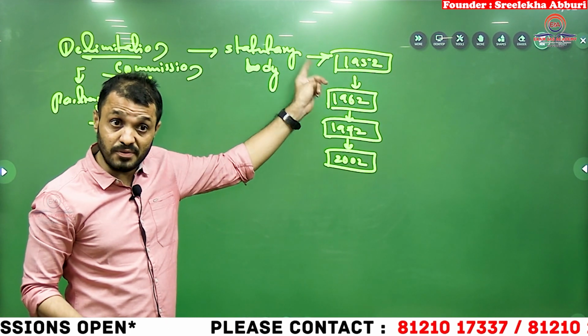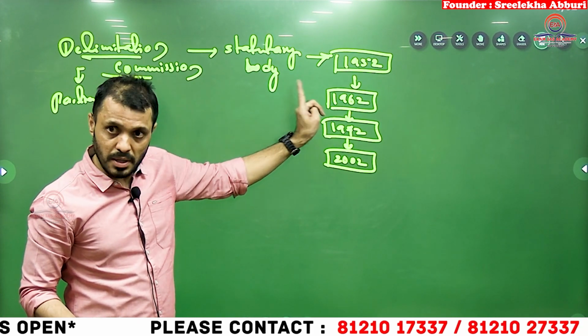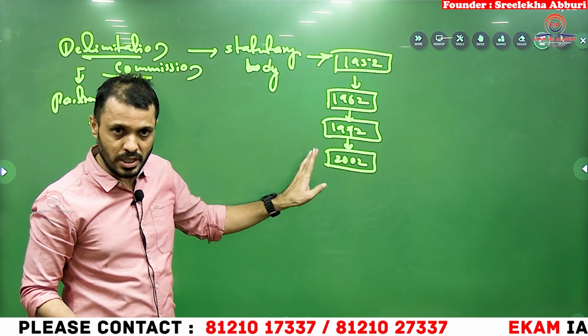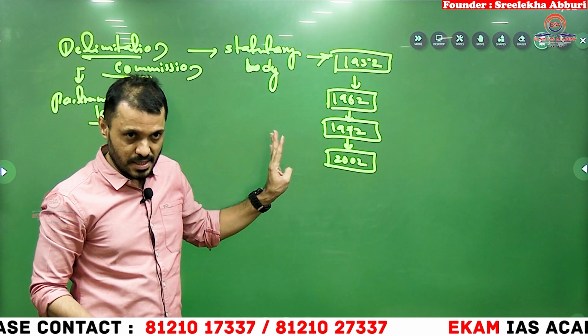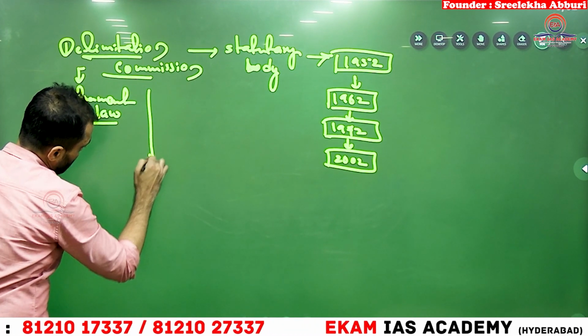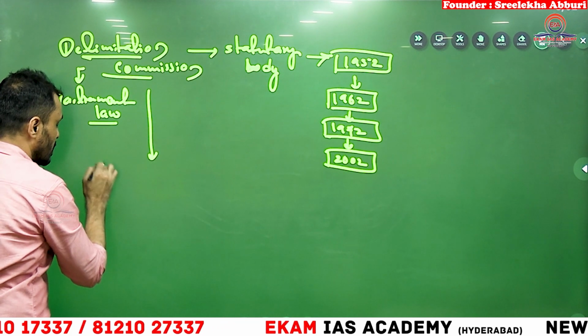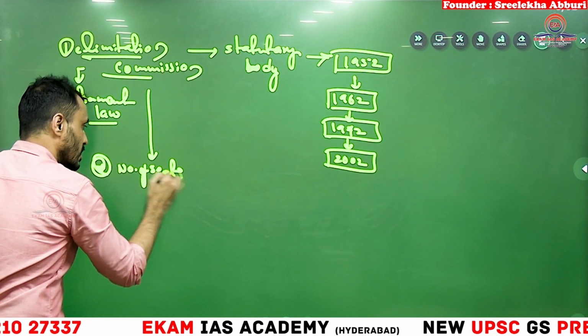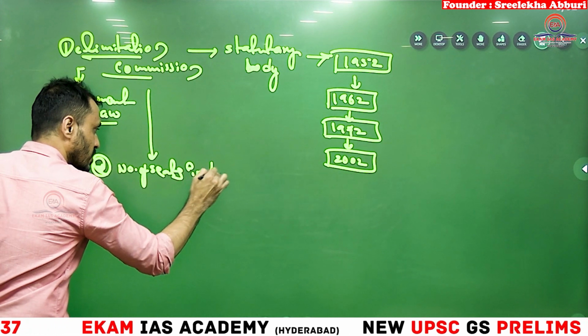52 based on the 51 census, 62 based on the 61 census, 72 based on the 71 census and 2002 based on the 2001 census. What will the Delimitation Commission do? It decides the number of seats in Lok Sabha.